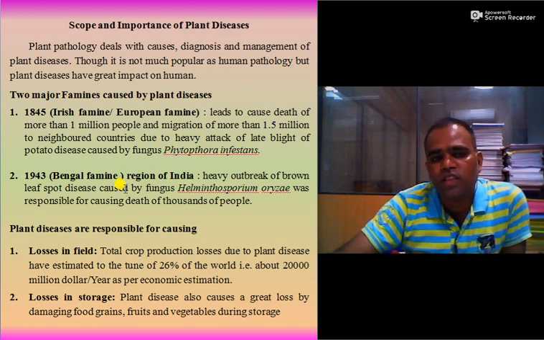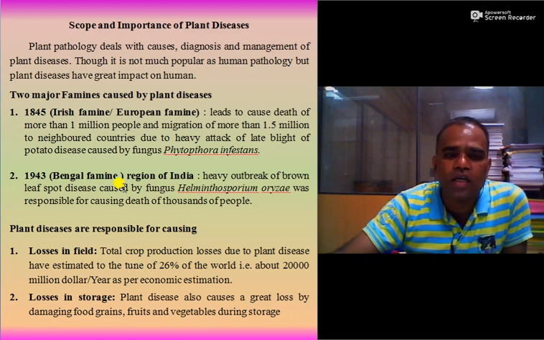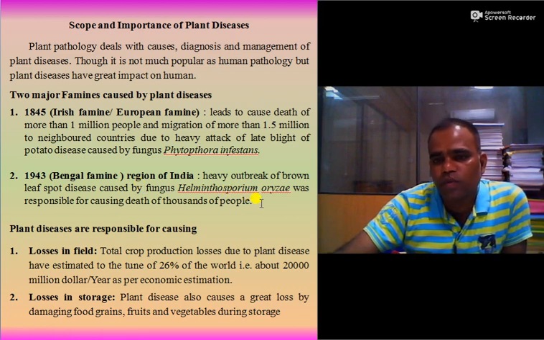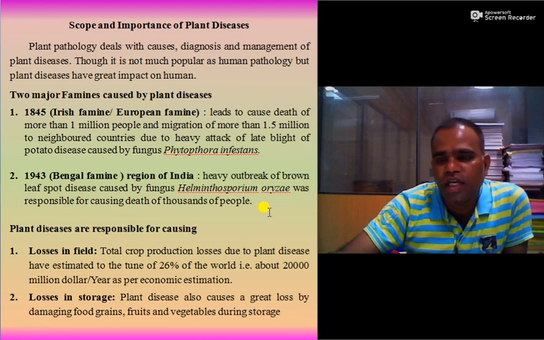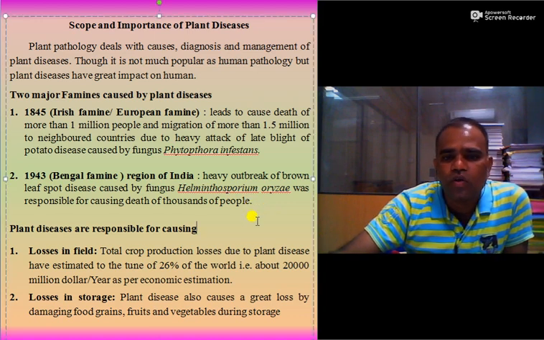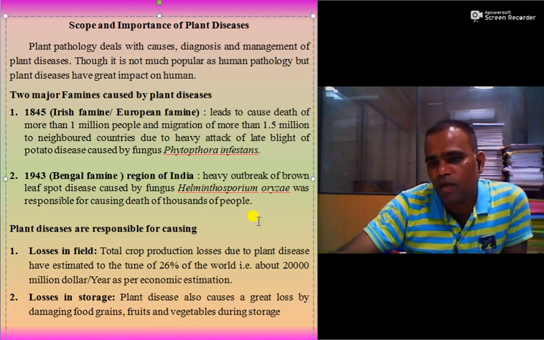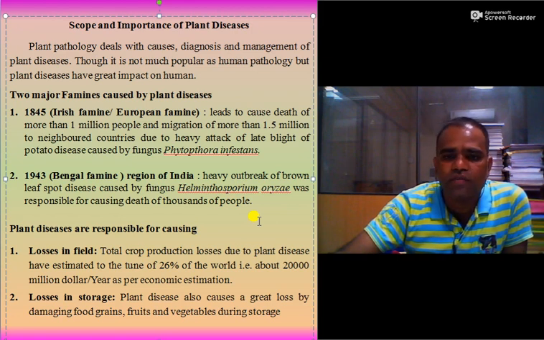The second famine occurred in 1943, which is called the Bengal famine. It was due to a heavy outbreak of brown leaf spot of rice caused by the fungus Helminthosporium oryzae, which was also responsible for the death of thousands of people and migration of people from one place to another. So diseases are responsible for causing direct losses in the field.